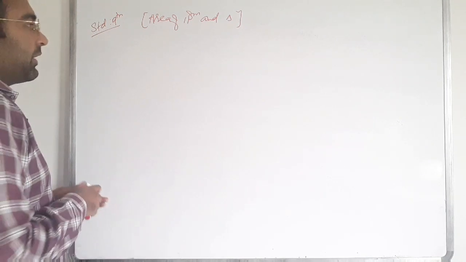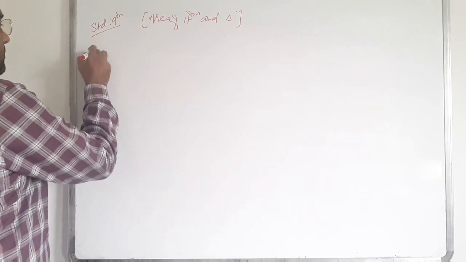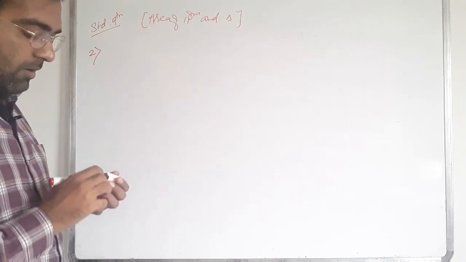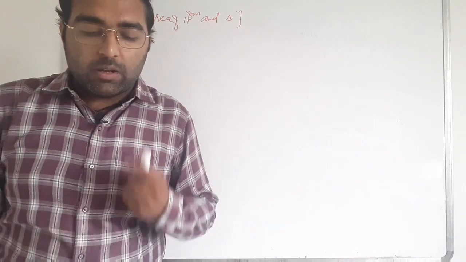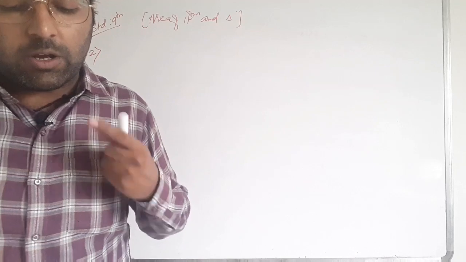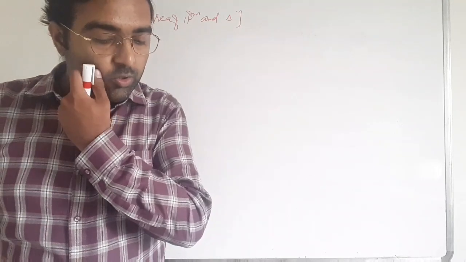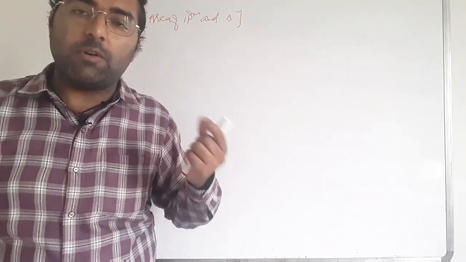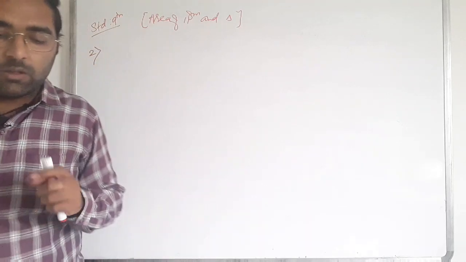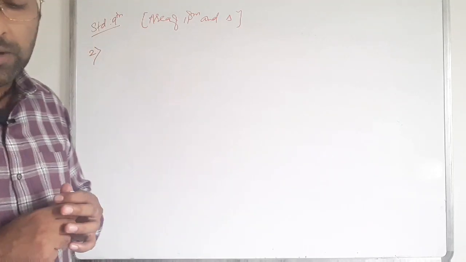Question number 2 is given as: in triangle ABC, E is the midpoint of median AD. Show that area of BED is equal to 1/4 of area of ABC. First of all we have to draw the triangle ABC.